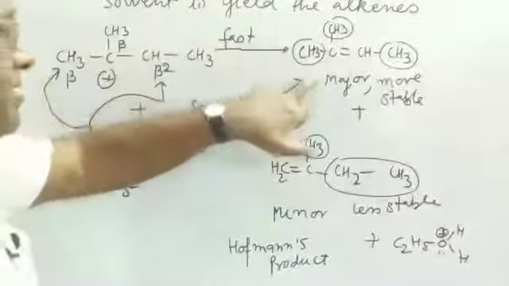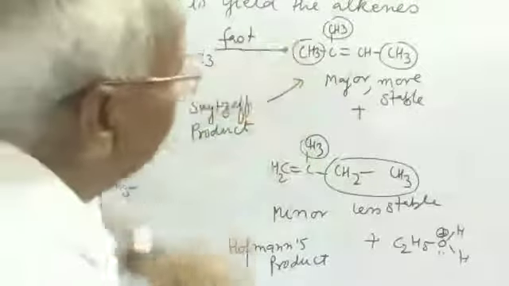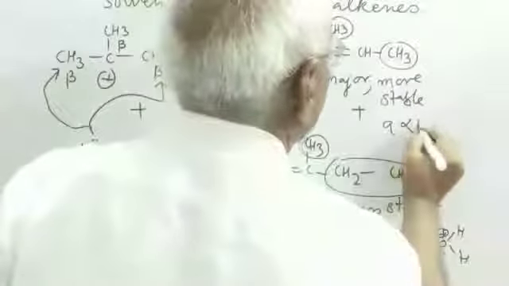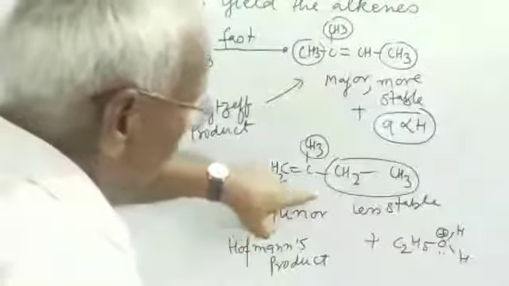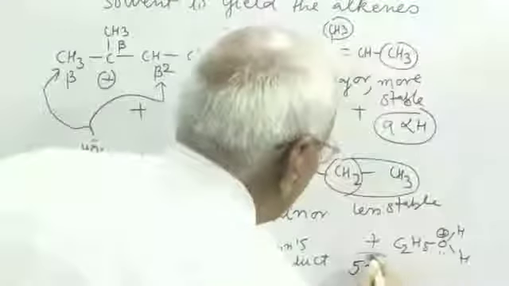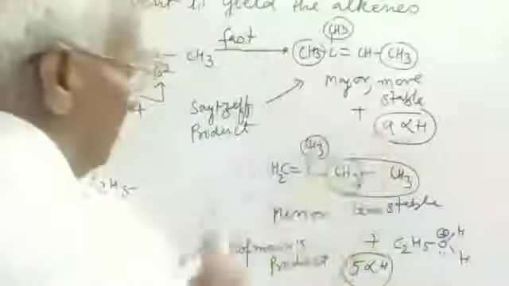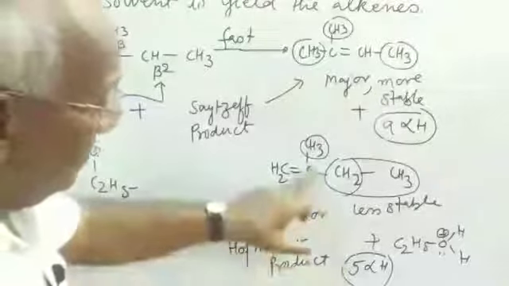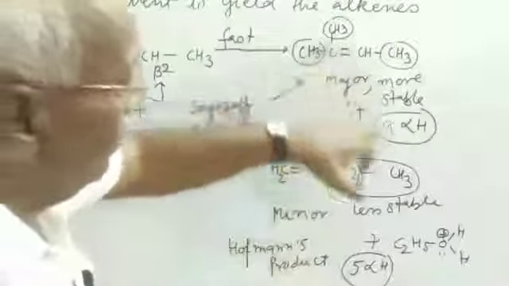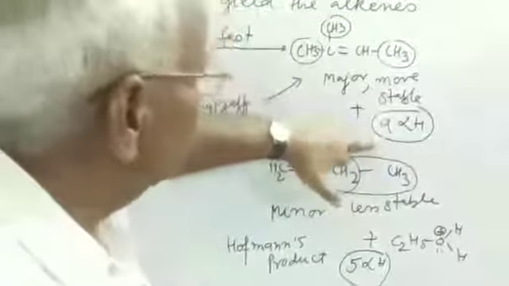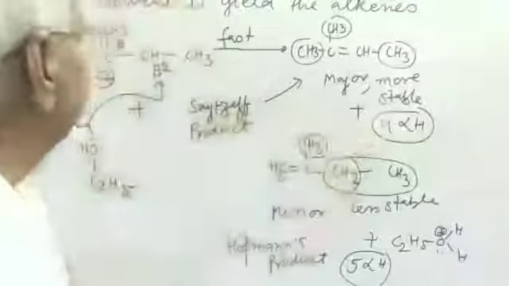The reason for more stability is a larger number of hyperconjugative structures because of the presence of 9 alpha H, and this is less stable because of the presence of only 5 alpha H. So greater stability is accorded due to a high extent of hyperconjugation.